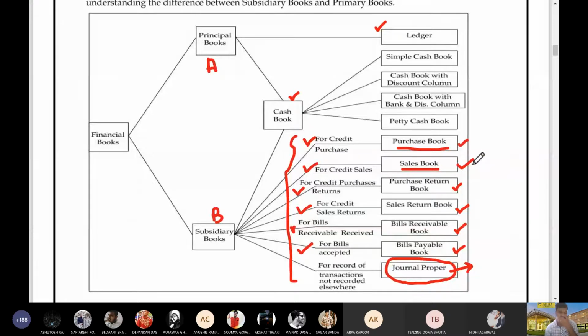For example, if I say machinery purchased from Ramesh rupees 5 lakhs, where to record this journal entry? Journal proper. If I say depreciate machinery at the rate of 10%, journal proper. If I say outstanding wages recorded, journal proper again. That means journal proper.